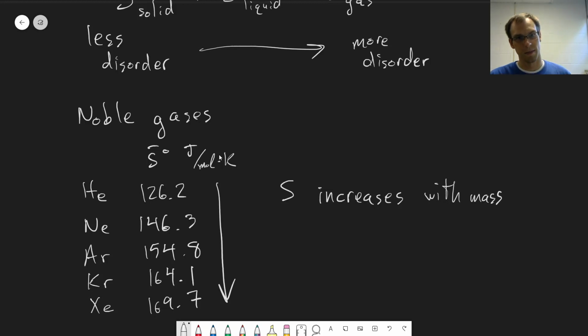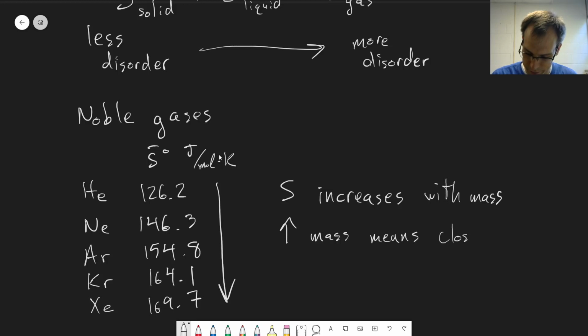Now, why is this? This has to do with the energy level spacings when we're thinking about these atoms or gases moving around. The heavier something is, the more closely spaced the energy levels are. So greater mass means closer energy levels.